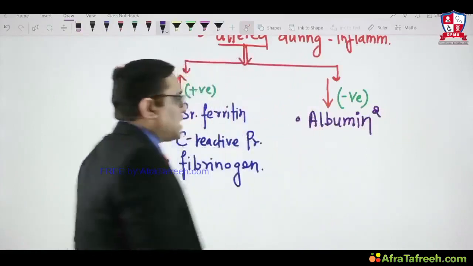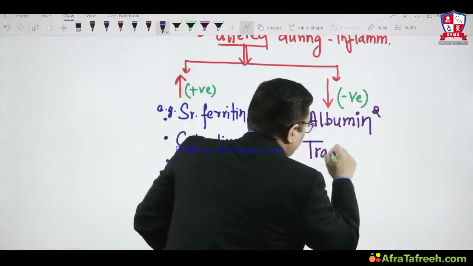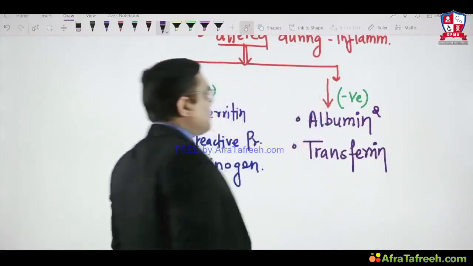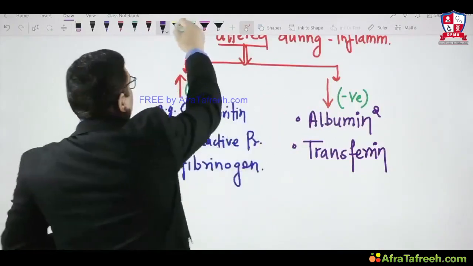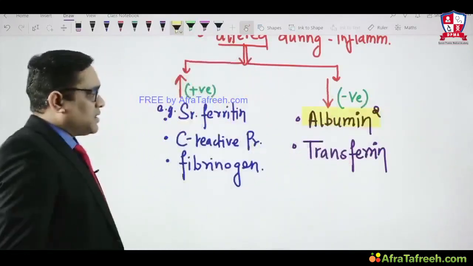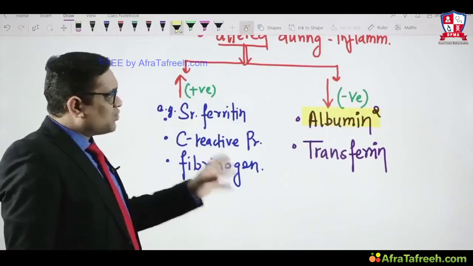Albumin is a negative type of acute phase response protein. Another one is transferrin. So these are two important negative type of acute phase response proteins, albumin and transferrin. As I said, albumin was the question in previous year AIIMS, PGI and All India exams, right? So these are the important points about acute phase response protein.